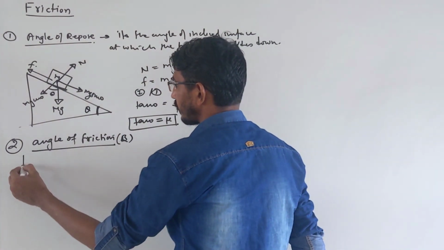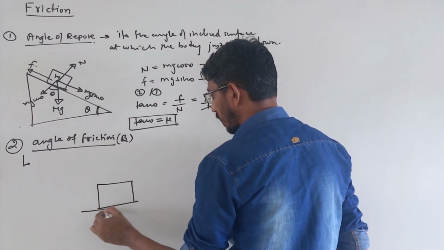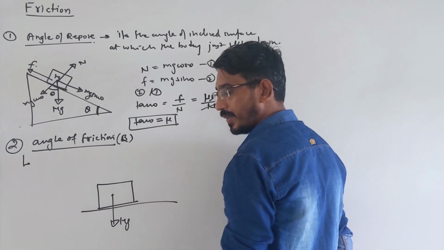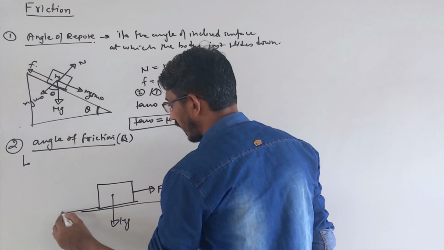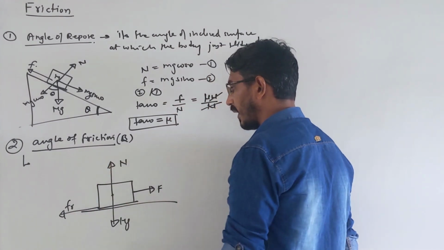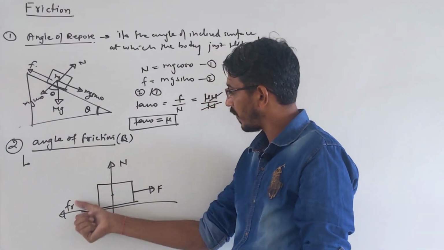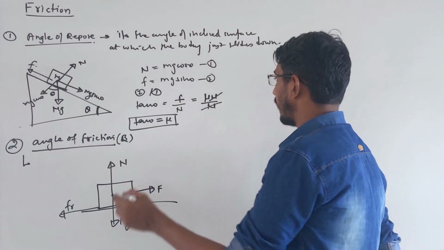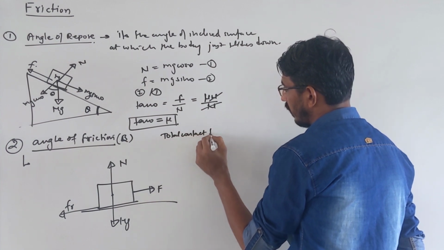What is this? Let me draw a picture, then I will explain the definition. Suppose the body is placed on a surface here. What forces are acting? mg downward, correct. Suppose you have applied a force in this direction, so the friction force will act in that direction. That's your friction force Fr, and this is your normal reaction N, correct. Then what you do? First you take the sum of these two forces, frictional force and normal reaction. This is called total contact force. Let me write it somewhere. Total contact force.